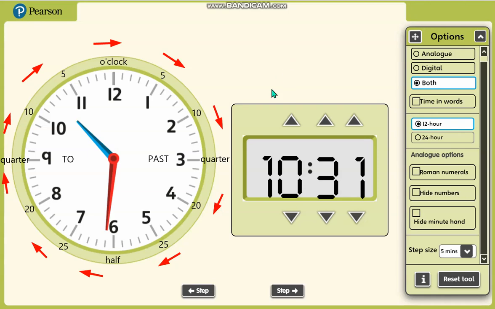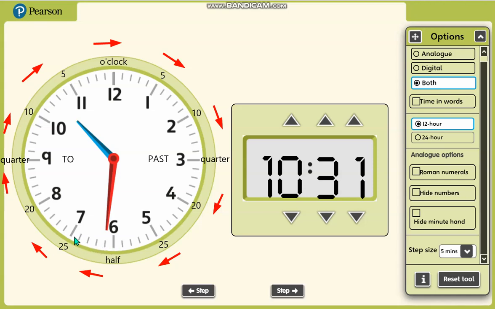Now we have here 10:31. What time do you think it is in our analog clock? Okay, so we have here 10:31, and notice that this has already passed the half, so that means it is already to. So if we count backwards, since this is 20, 25, we count this one as 30.